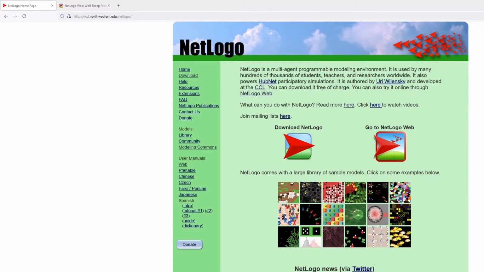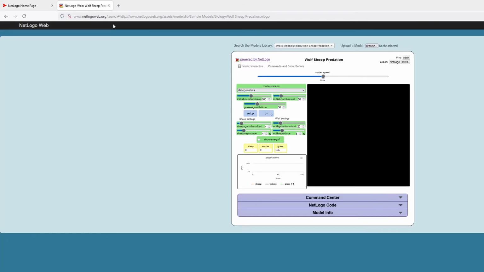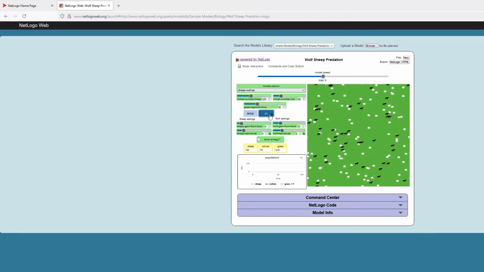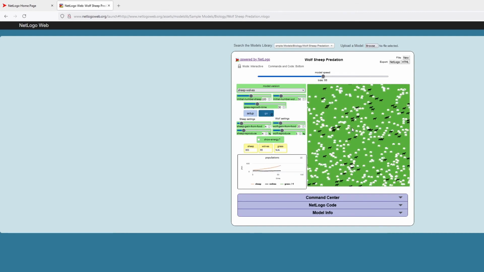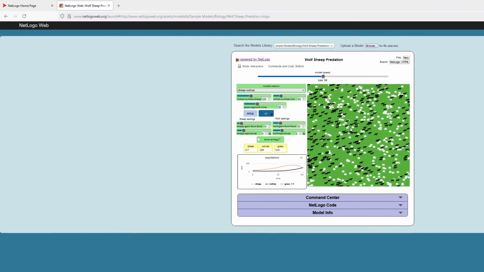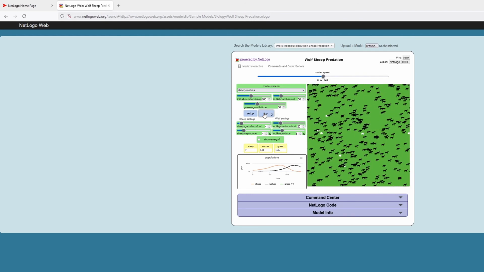If you visit the NetLogo website, you will see two versions of NetLogo available. There's one version which is downloadable, called the NetLogo desktop version, and there's another one called the NetLogo web version. That means you can use NetLogo in a web browser also. Here you can open agent-based models in a web browser and execute them, and at the same time you can share these NetLogo web models with other developers, researchers, or any given audience.